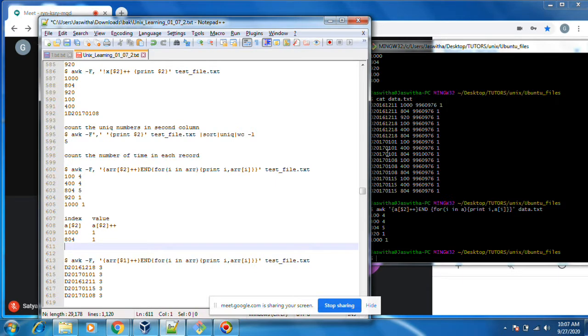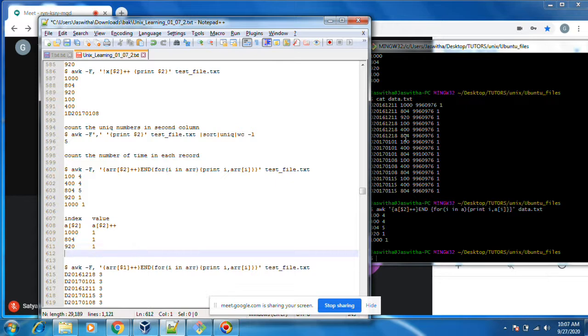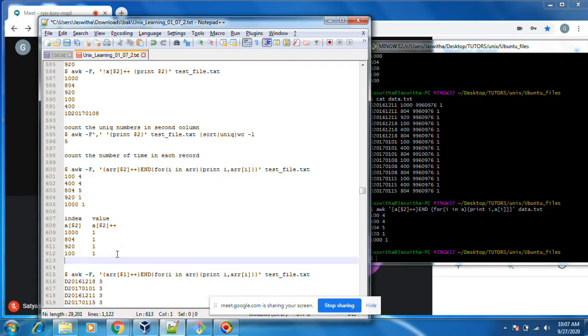Then 920 came. This is the index, this is the value, again 1. Again 100 came, the index will be 0 plus plus, meaning 0 plus 1, which is 1. Plus means incrementing.